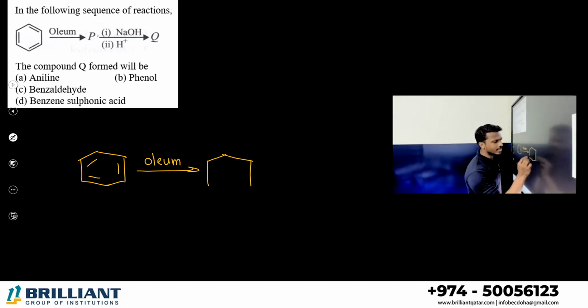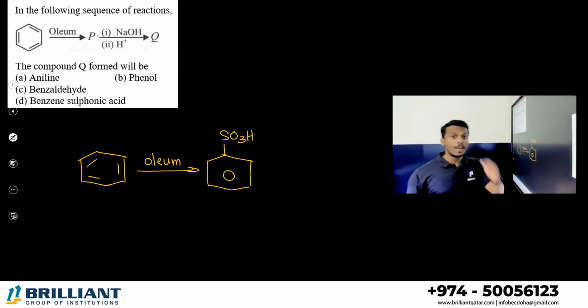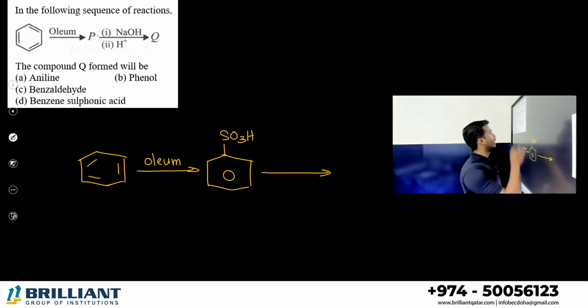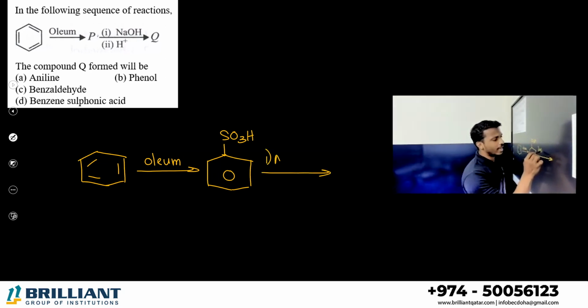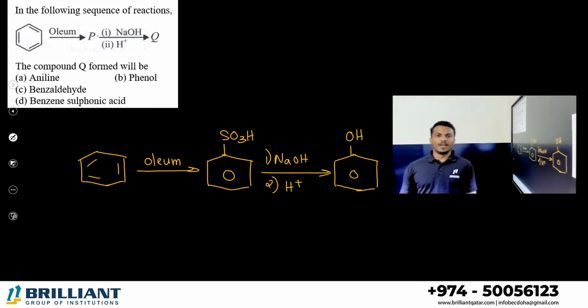Oleum, sulfuric acid, when you treat it with benzene, will give you an SO3H electrophile on benzene. This is called benzene sulfonic acid. Benzene sulfonic acid is then treated with NaOH and then with an acid. You studied this as the preparation of phenol. How to convert benzene into phenol? First treat with oleum, then with sodium hydroxide and H+.